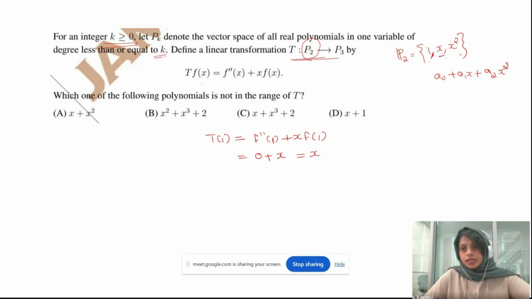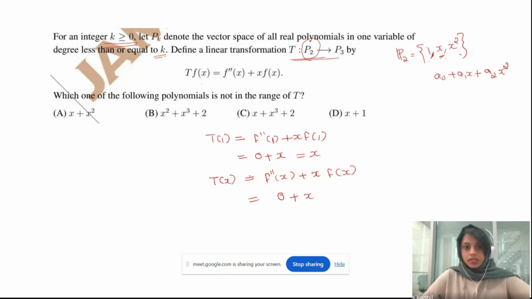Similarly, let's look at the second element in the standard basis. What is T of x? T of x will be equal to f double dash of x plus x times f of x. F dash of x is 1, then f double dash is 0. So this is 0 plus x.